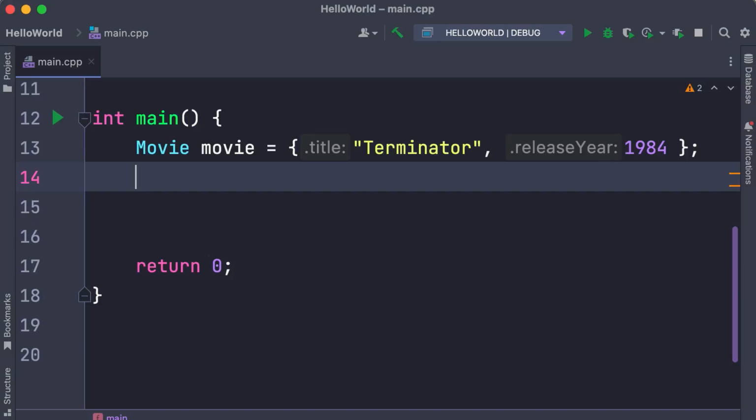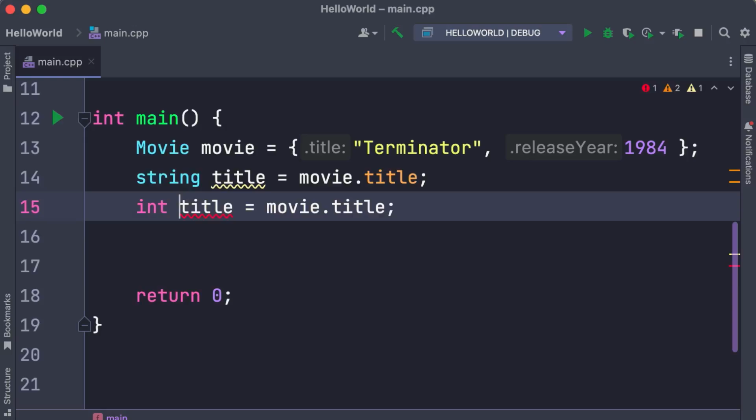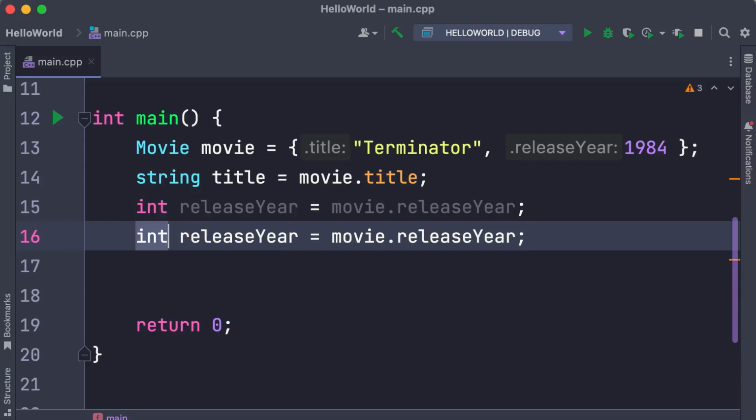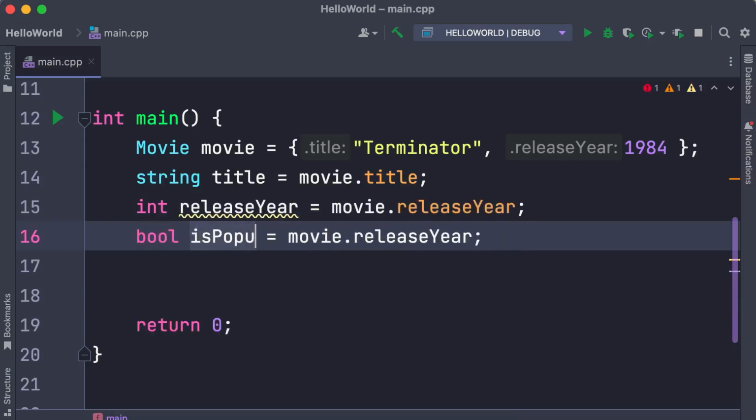We can declare 3 separate variables, each for a member. So string title, we set it to movie.title. Then we repeat for the release year, and finally for is popular.